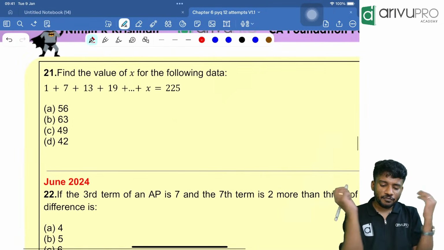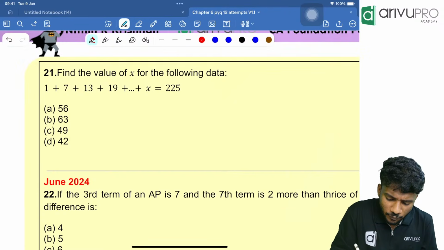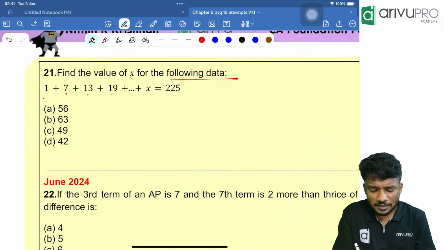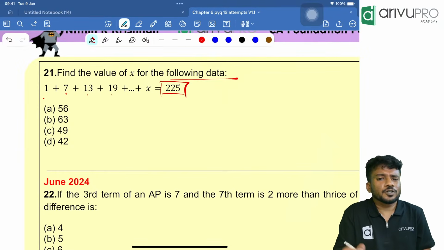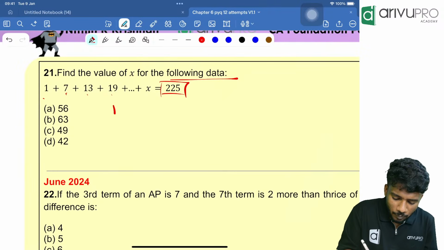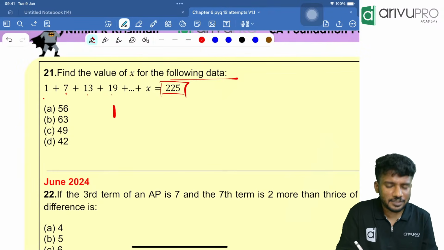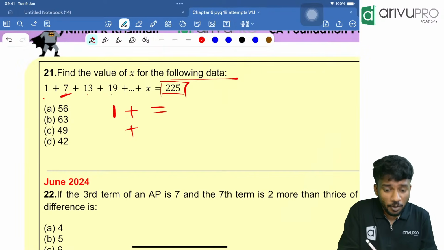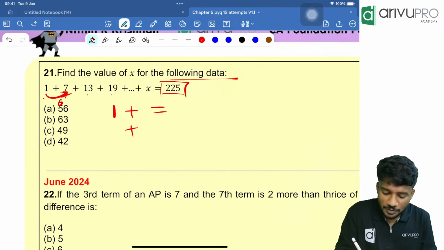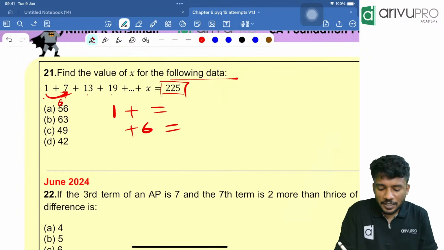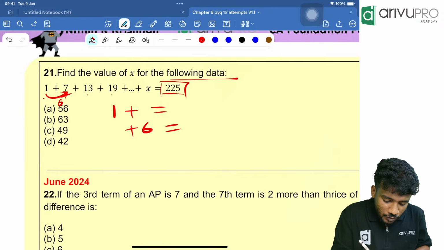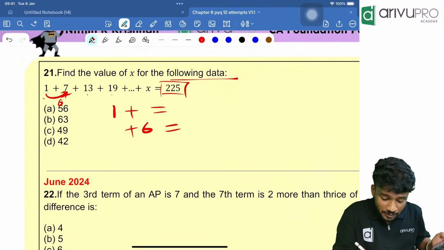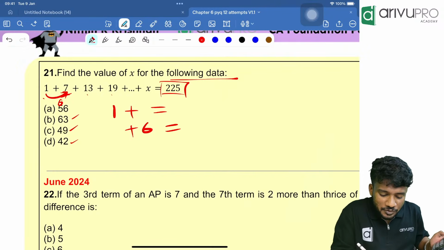Find the value of x for which, for the following data, 1 plus 7 plus 13 plus 19 plus etc. up to x is equal to 225. What is the shortcut? Take your calculator, type 1. Is it an AP? Yes, it is an AP. First term is what? 1 plus equal to, then plus, how much is the common difference over here? 6 is the common difference, plus 6, then click equal to. Now looking at the options, the last term coming when you click equal to should be either 42, 49, 63 or 53.